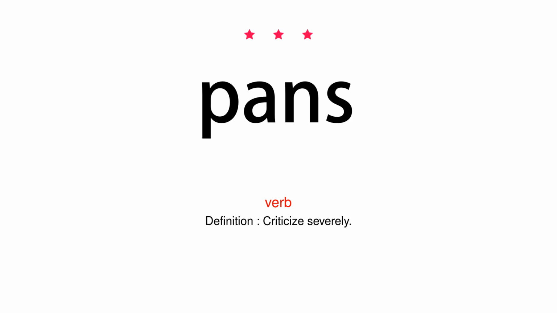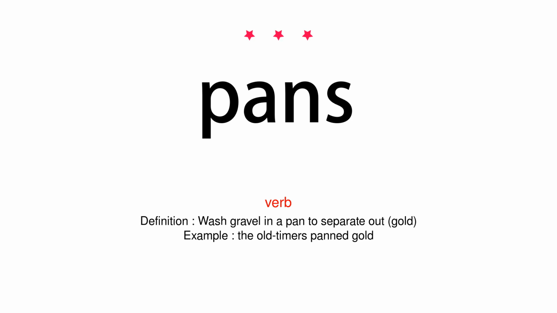Verb. Definition: criticize severely. Verb. Definition: wash gravel in a pan to separate out gold. Example: the old-timers panned gold.